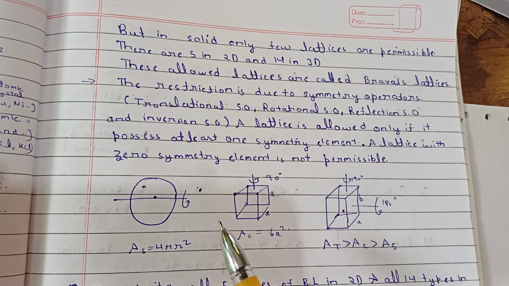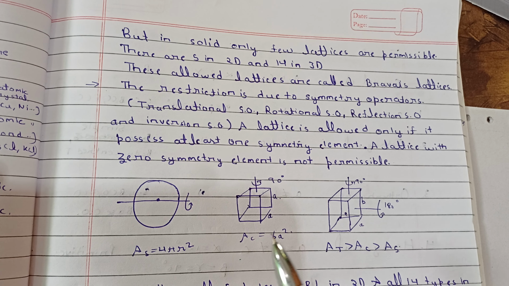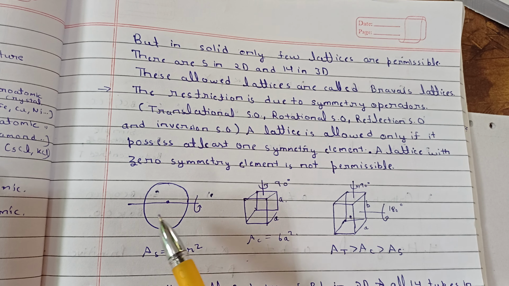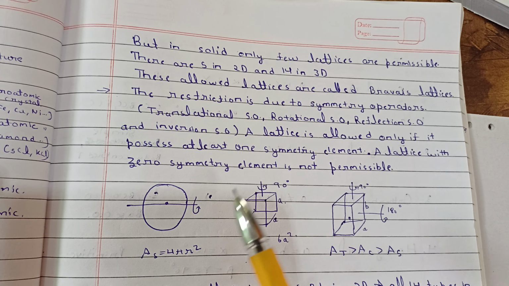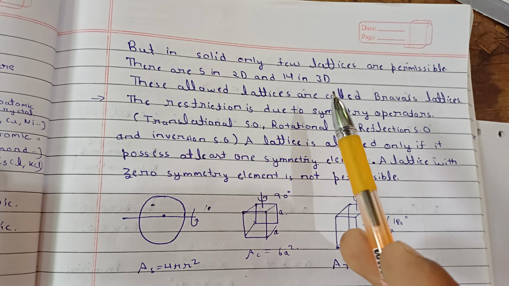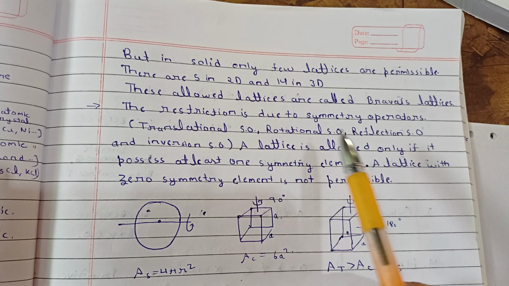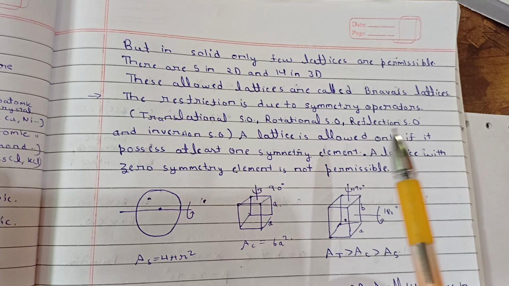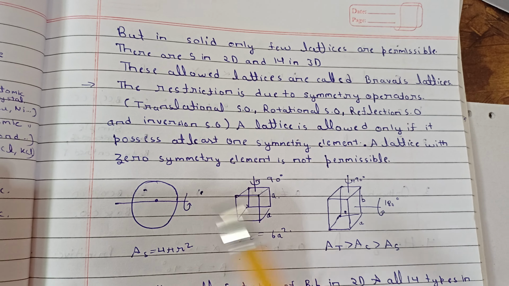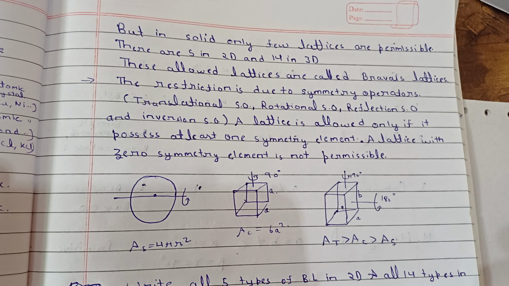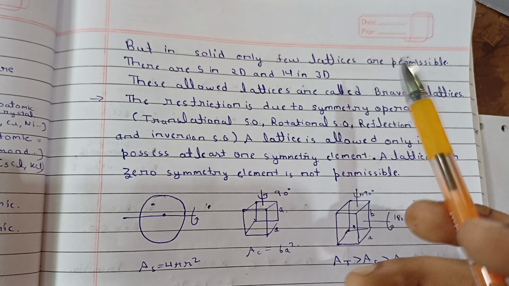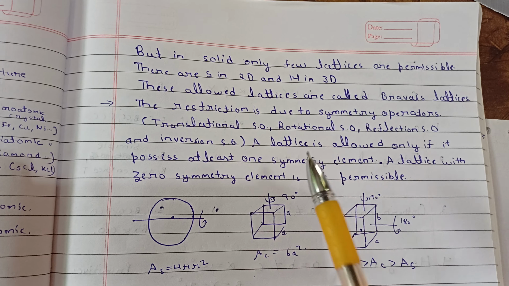I hope you understand what I'm trying to convey here. We know that most things exist in circular shapes, but in crystals the shapes are squares and cubes. These are the most symmetrical shapes in crystals. So just take the analogy of these structures with those structures. Only 14 are possible. I'm just trying to convince you why it is only 14 in 3D and 5 in 2D, and not more than that.